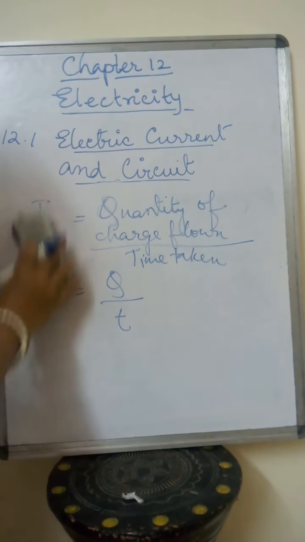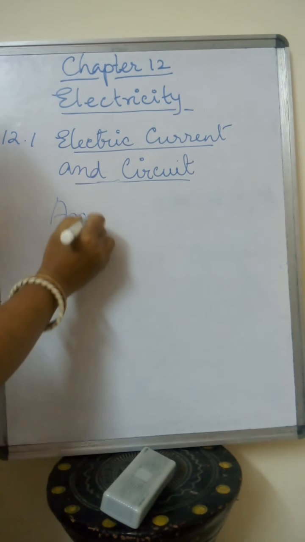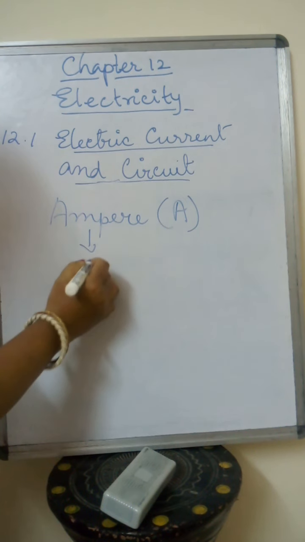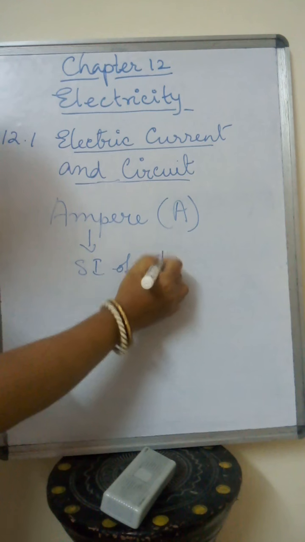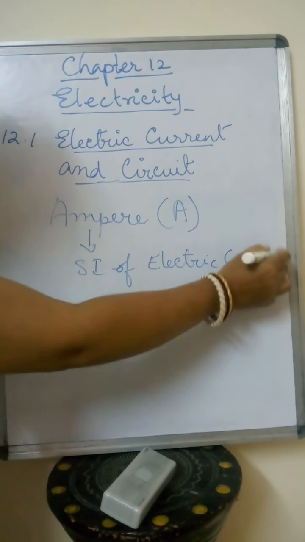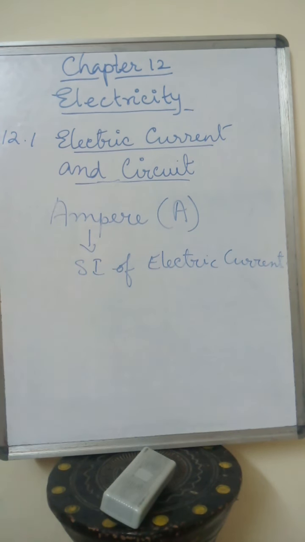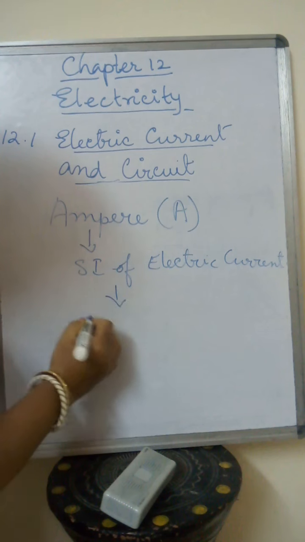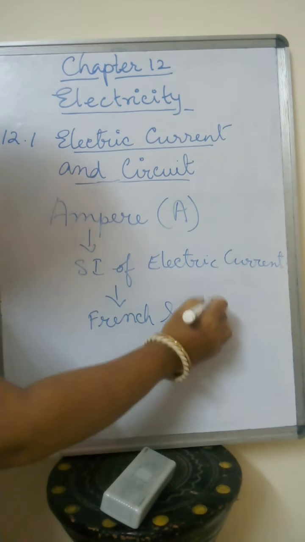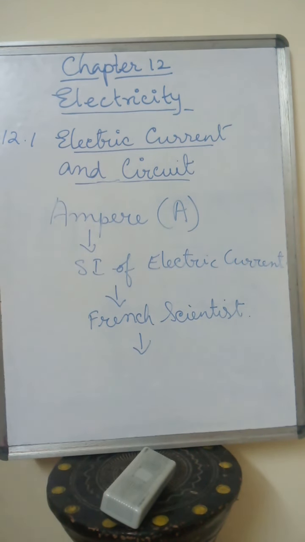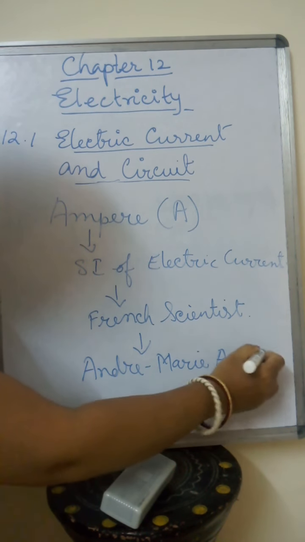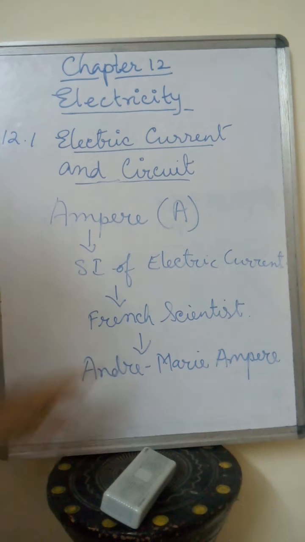The SI unit of electric current is the ampere, A-M-P-E-R-E, which is indicated with capital letter A. The word ampere is derived from the name of a French scientist, Andre Marie Ampere.